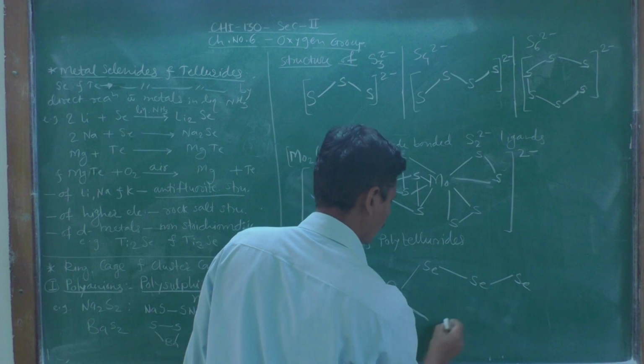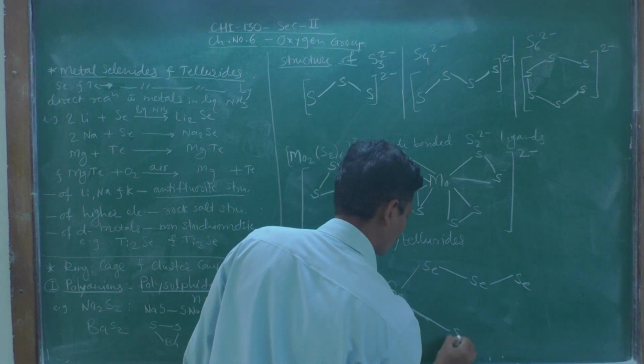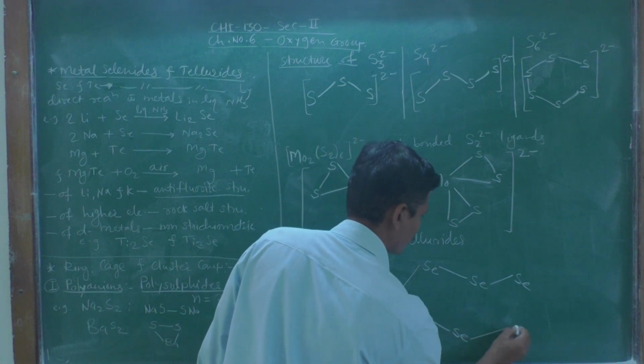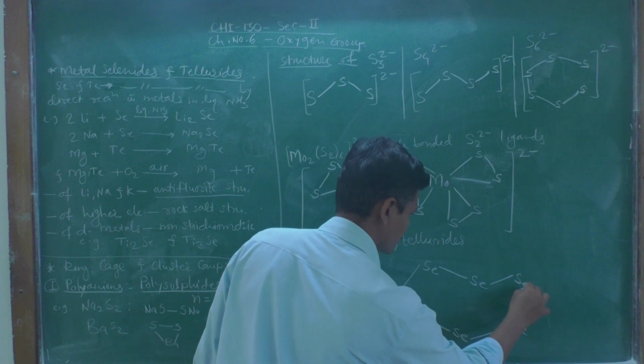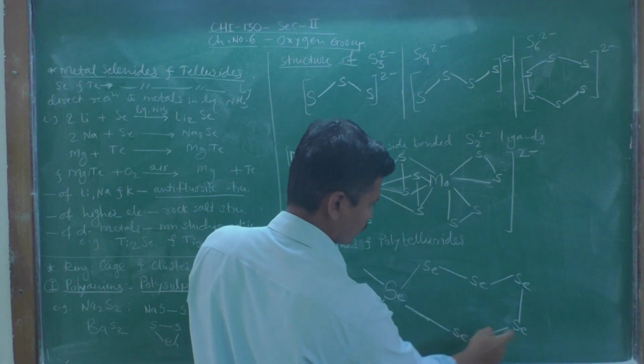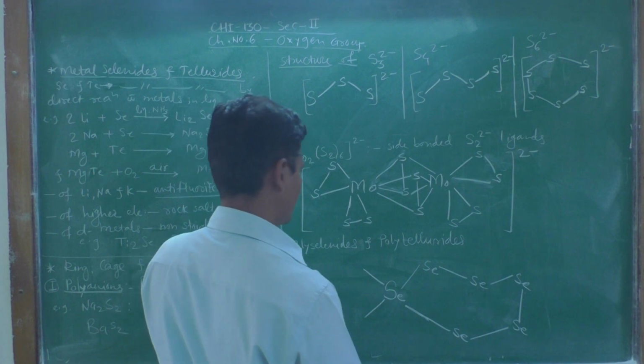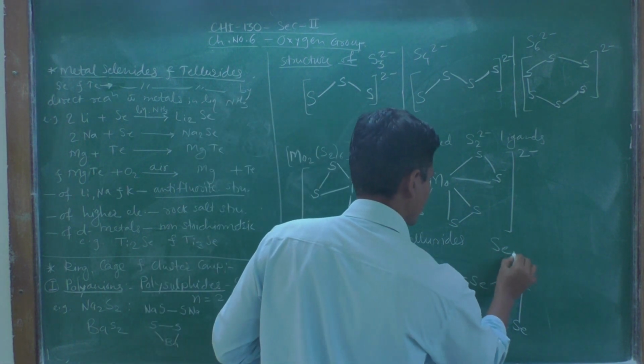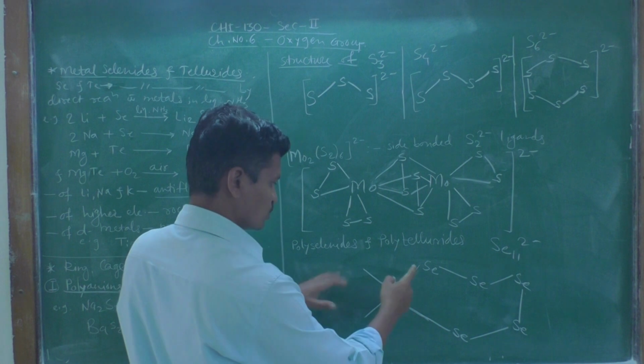One, two, three, four, five, six. One, two, three, four, five, six. Okay, and this is the structure of Se11 2 minus. Okay, so six are there.